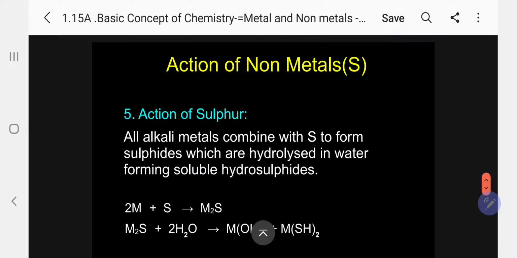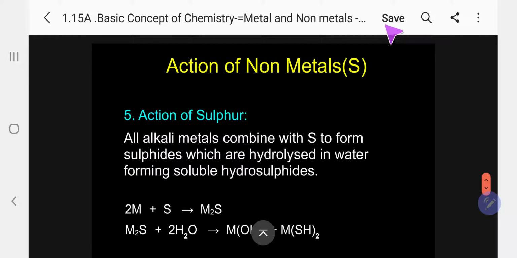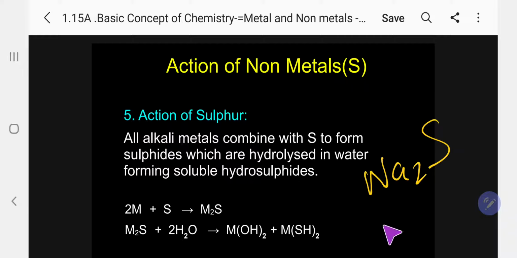Next non-metal, sulfur. Action of sulfur. All alkali metals combine with sulfur to form sulfides, M2S, because the valency of M is 1 and sulfur is 2. So we know how the formula is formed: M2S. Specific examples you can write: sodium sulfide, lithium sulfide, potassium sulfide, like that.